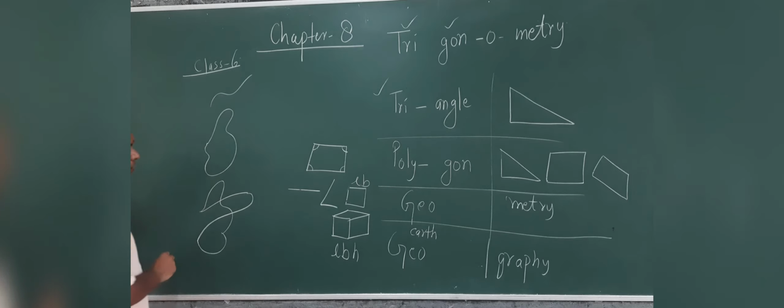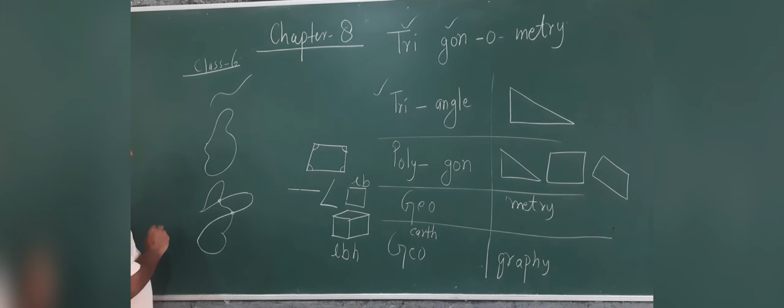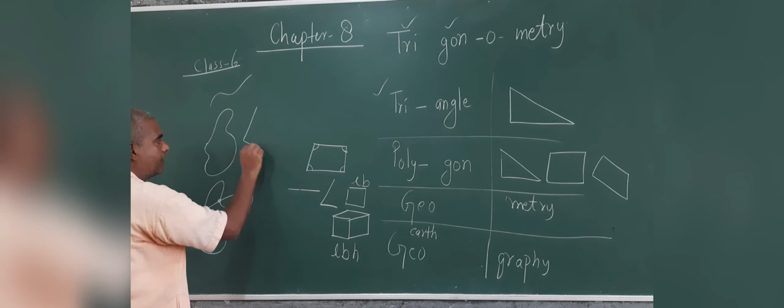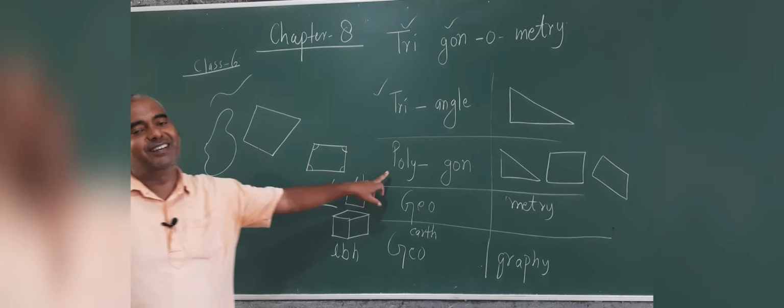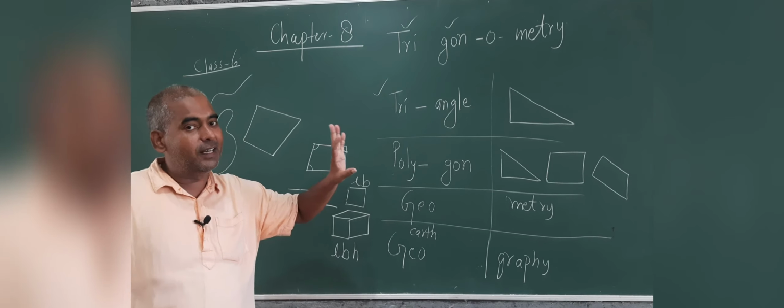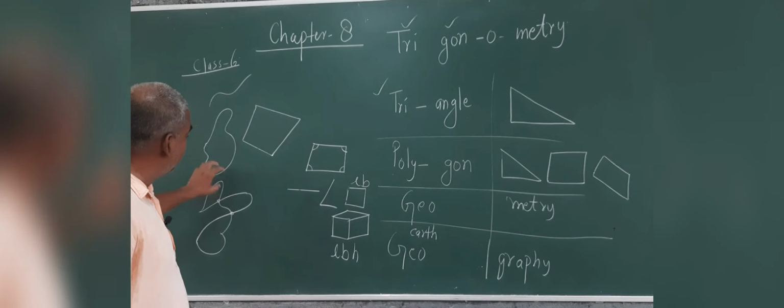This is also closed curve, but this is not simple because 2 points are crossing here. So simple means no crossing point should be there. What I'm telling about polygon, it was taught in class 6th. Polygons, these are the closed curve.